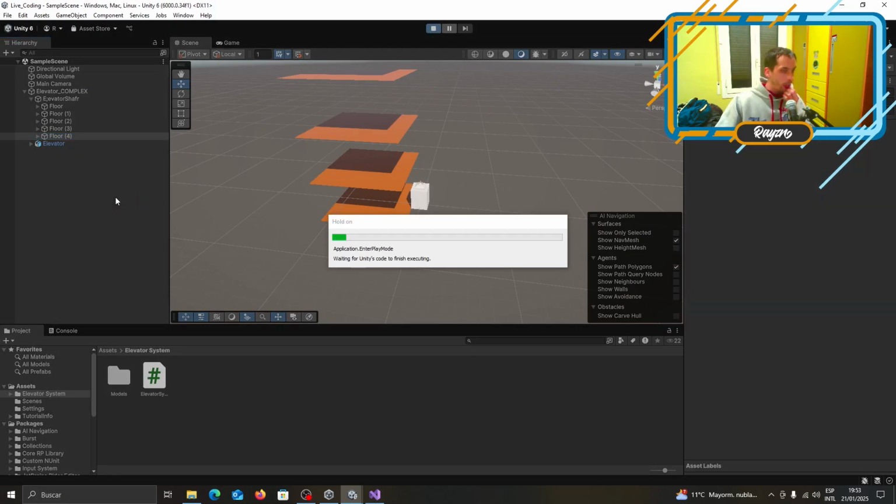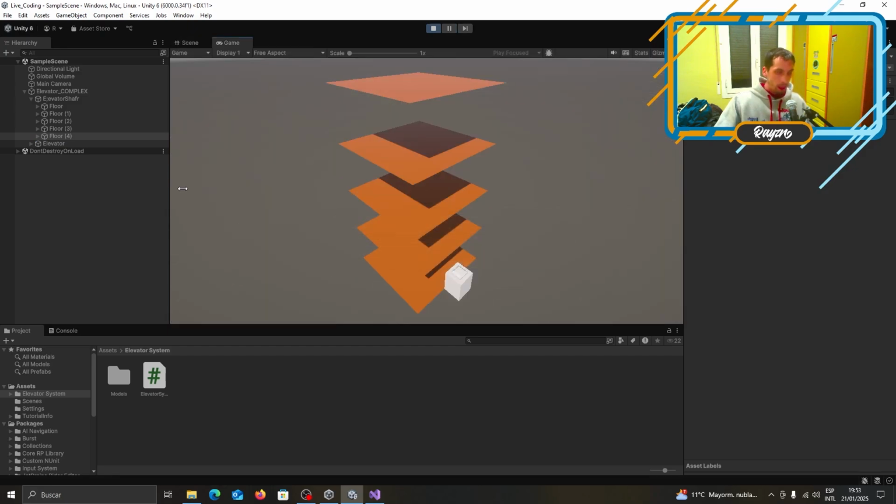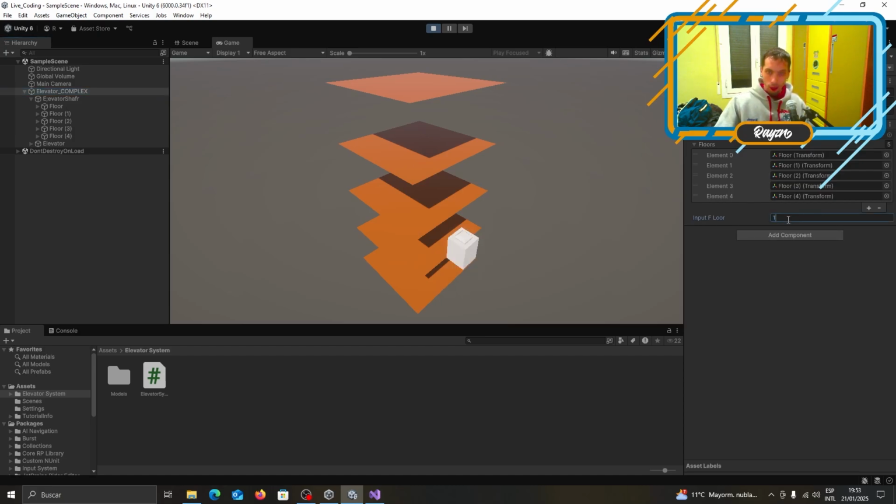Code should theoretically run. So, okay, we have the camera, and now if we get the elevator complex, and we set the floor 1, we move the elevator to floor 1. If we set the floor 5, we cannot move to floor 5 because there's no floor 5. But if we put floor 4, it's within the floor ranges, we have moved it, right? This is, of course, not the right way to do it, but every time we press the button, we should probably just move the elevator. It moves exactly to the floor we've asked it for.